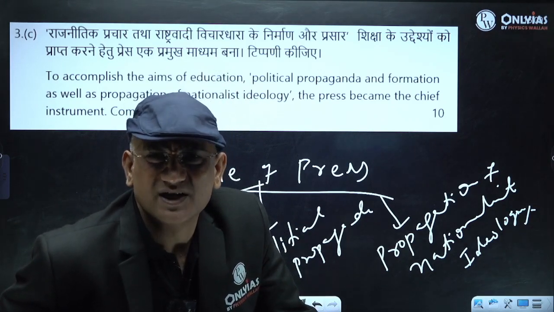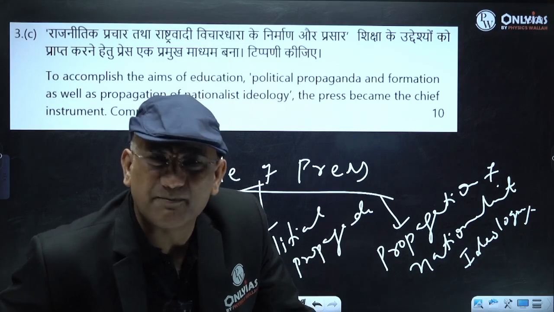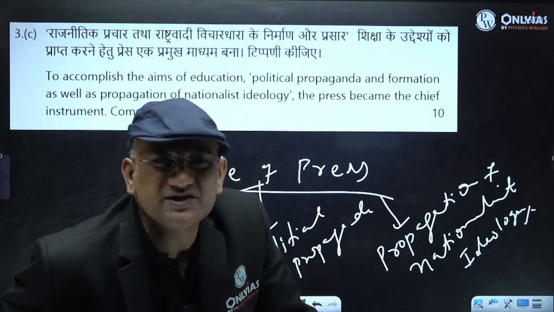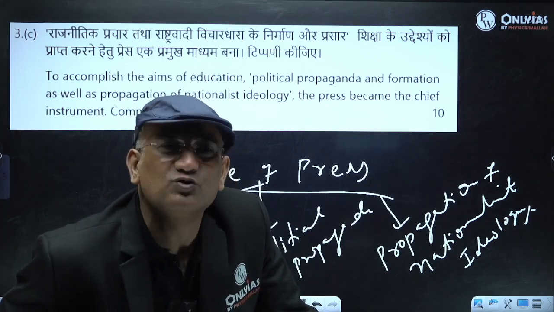Are you getting this? So we will take all these examples and we will mention how Surendranath Banerjee used it, how Tilak used it, how Gandhi used it.